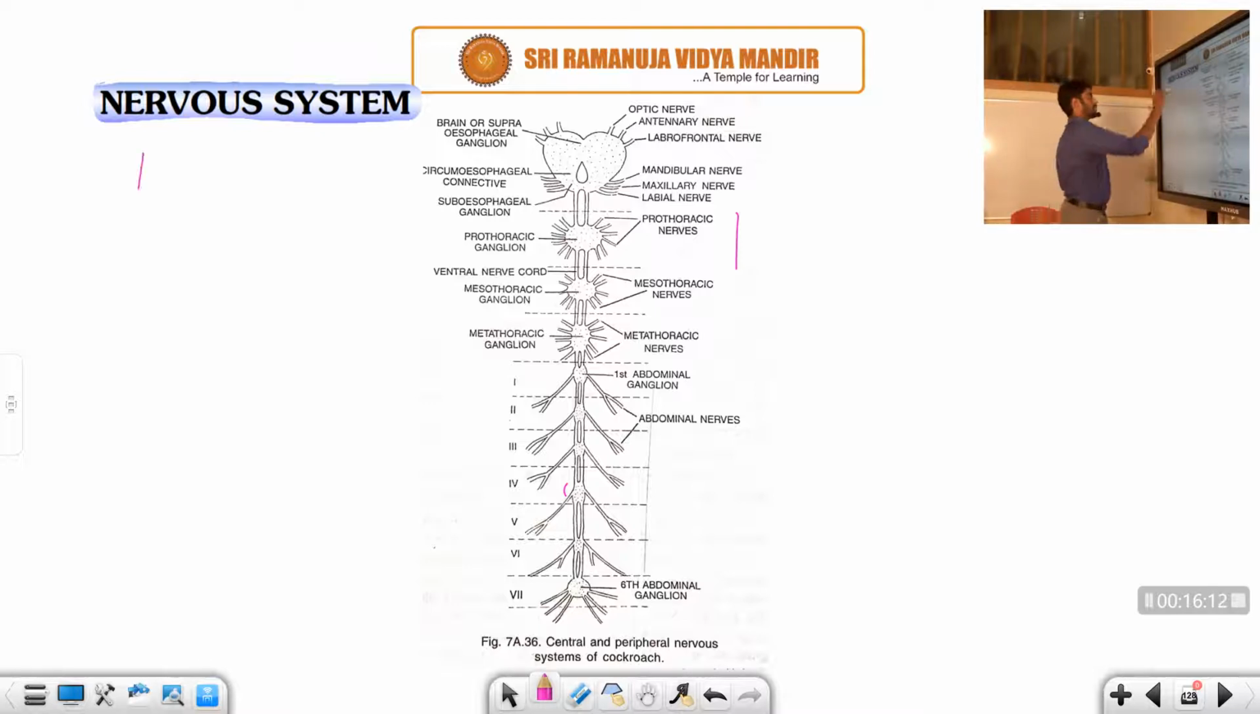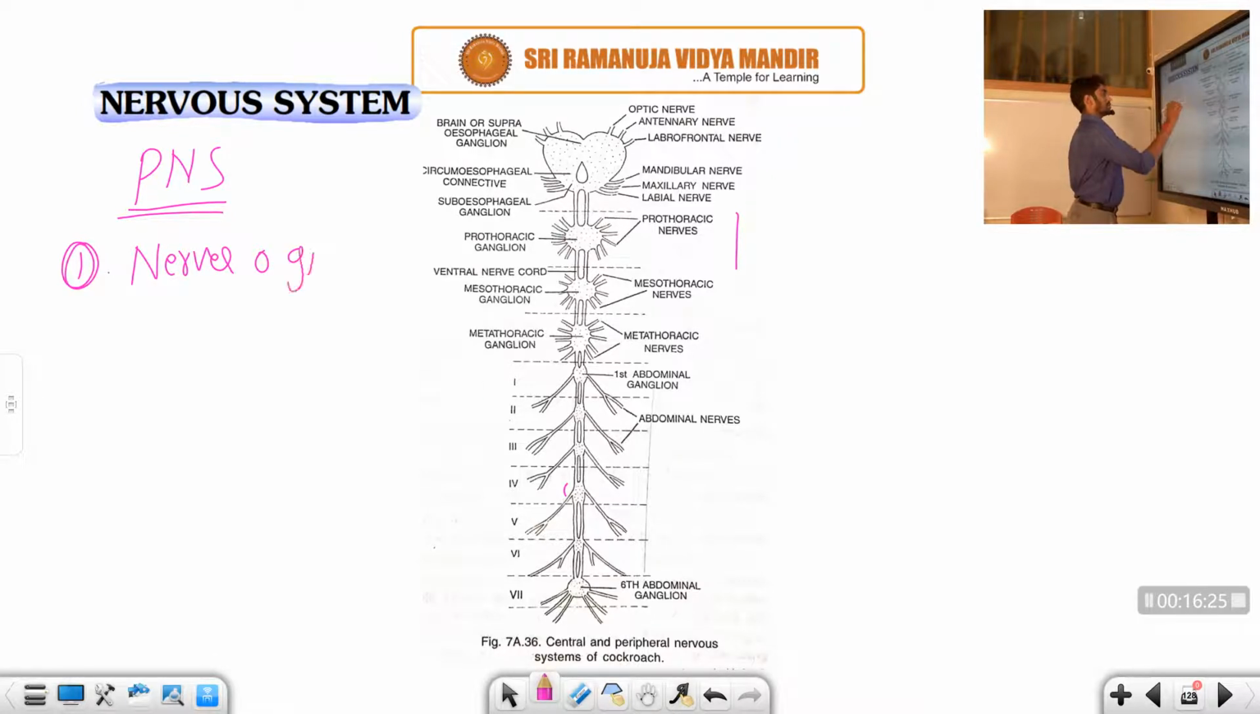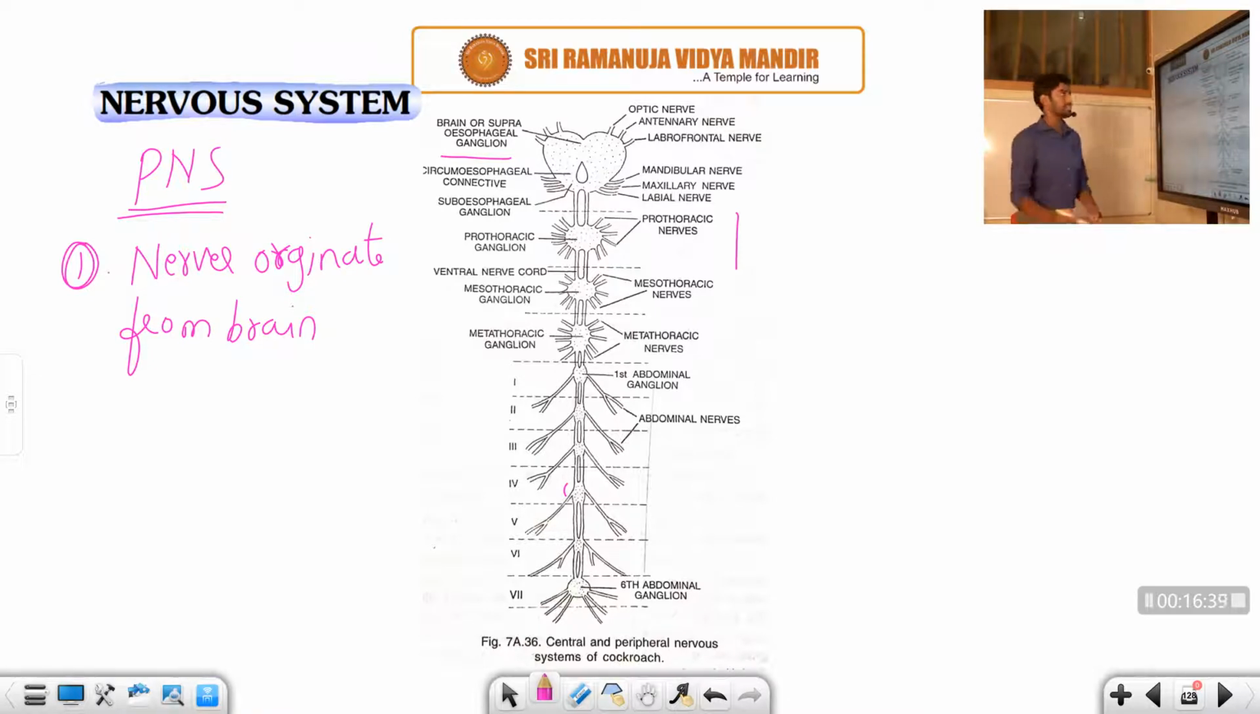So let us talk about the PNS, peripheral nervous system. In the peripheral nervous system, we are talking about the nerves that originate from the brain. The brain's other name is supraesophageal ganglion. So how many pairs are there now? There are 3 pairs.